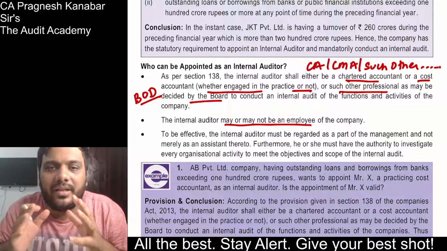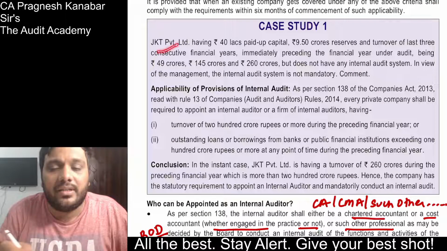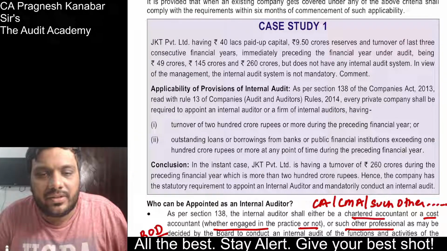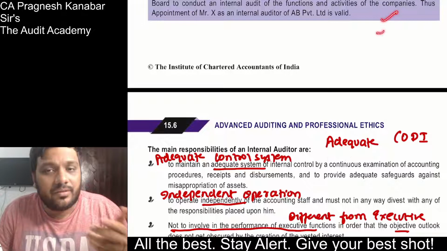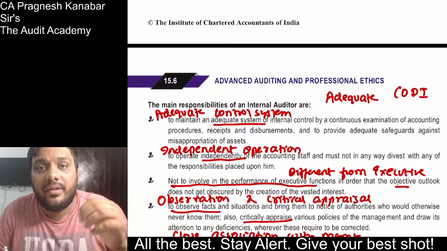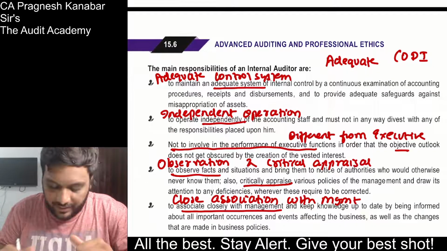So the applicability, eligibility part is very easily done by students, section 138, and you can solve this illustration, which is a very simple illustration given over here. Alright. Then, yeah, there's one more illustration over here, not a problem at all. Now, the parts that are not done by the students properly when it comes to internal audit are these parts.